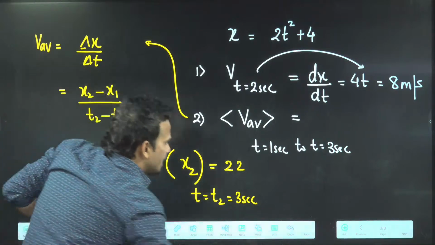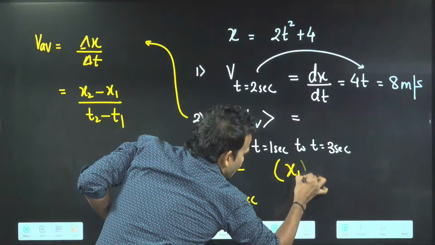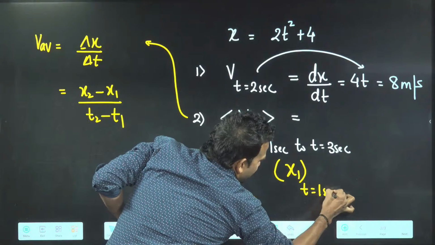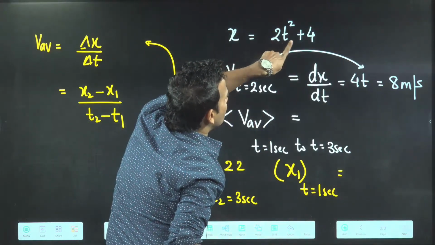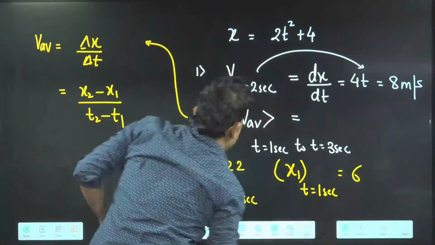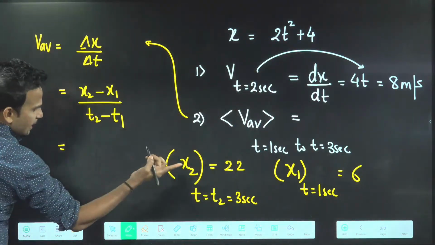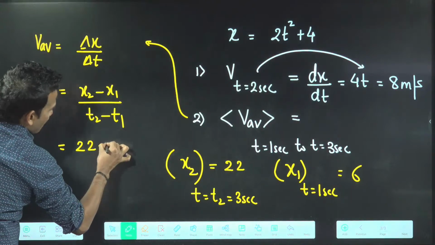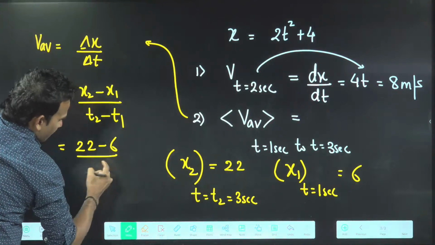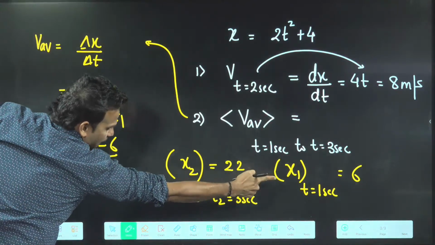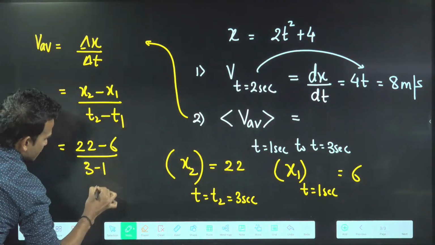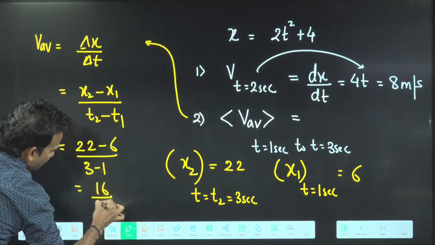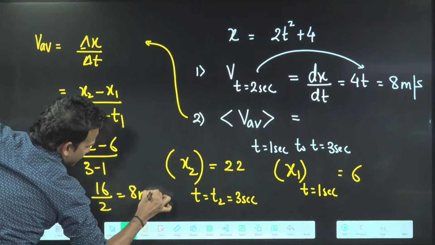And what is x1? x1 is that value of x when time is 1 second. Put 1 second there: 2 into 1 square is 2, plus 4, that is 6. Now put it in: 22 minus 6 by t2 minus t1, where t2 is 3 and t1 is 1, so 3 minus 1. That gives 16 by 2, which is 8 meter per second.